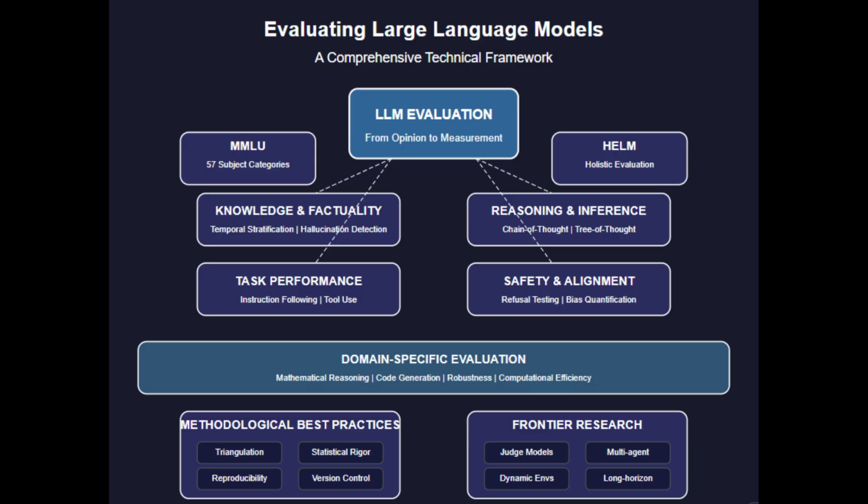and bias quantification frameworks. Our exploration of robustness testing and computational efficiency highlighted dimensions often overlooked in academic research, but critical for production deployment. The methodological best practices we covered, from triangulation methodology to reproducibility infrastructure, transform evaluation from subjective opinion to rigorous measurement. Finally, our exploration of frontier research in judge model architecture and multi-agent systems points toward the future of evaluation methodology.